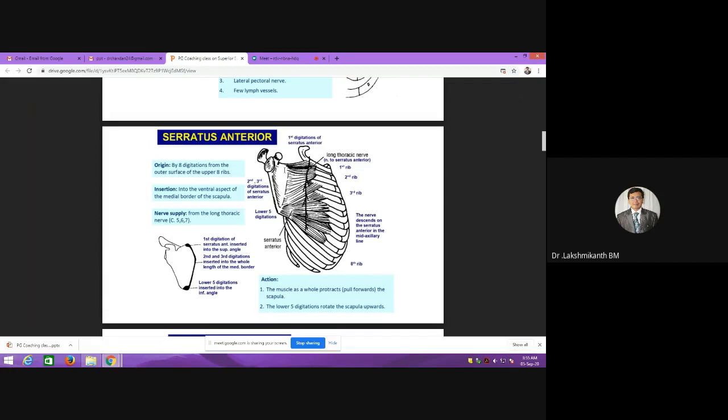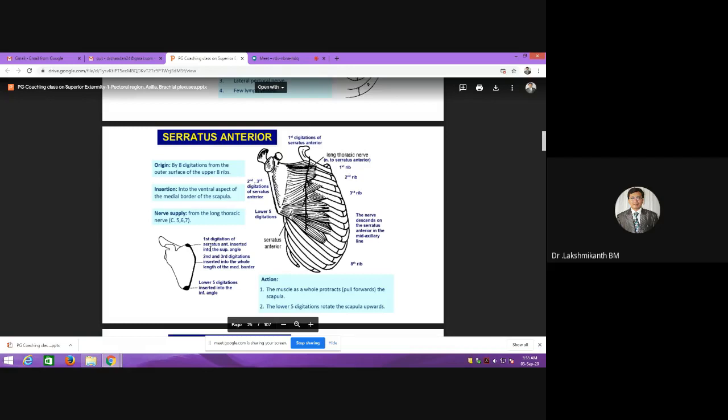scapula. There is something called the dorsal aspect of the medial border, and there is the ventral aspect. So don't get confused. The anterior part is called ventral, the behind part of the medial border is called dorsal. If they ask you which muscle is inserted to the ventral aspect, it is serratus anterior. On the dorsal part of the same medial border, we have the rhomboid major, rhomboid minor, and the levator scapulae muscles coming over there. So don't get confused with this.